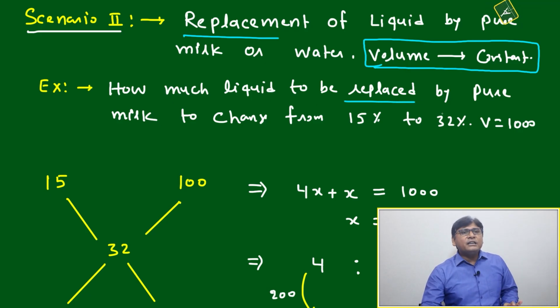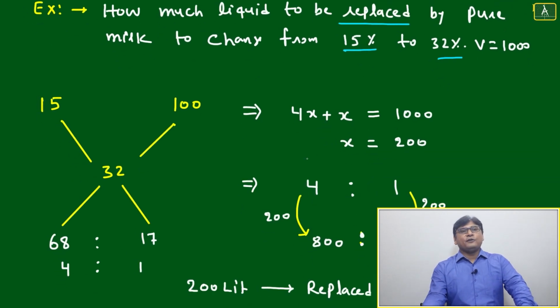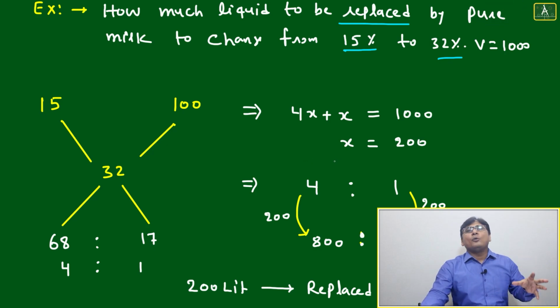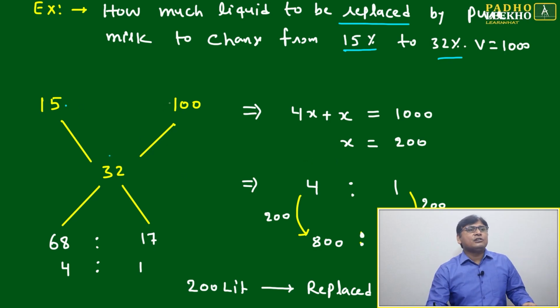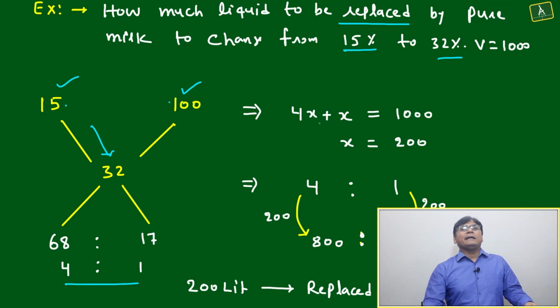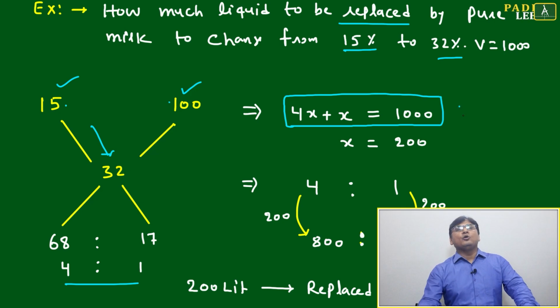How much liquid is to be replaced by pure milk to change from 15% to 32%? Other data I kept the same to give you confidence in your method of understanding this whole complicated scenario. Like 15, 32, 100. We are adding the pure milk. Existing was 15. We made it 32. Ratio will become 4:1 only. But here, in the case of replacement, we will take 4x plus x equal to 100 because volume is constant. Volume is not changing.